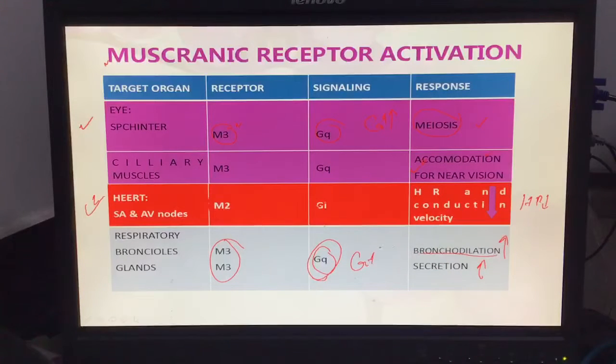sorry, there is one problem here: it must be bronchoconstriction. It's not bronchodilation, it must be bronchoconstriction. In the respiratory tract, bronchoconstriction is done by the parasympathetic system. Bronchodilation is a function of the sympathetic system. So bronchoconstriction starts, it's not dilation, and the secretion increases.